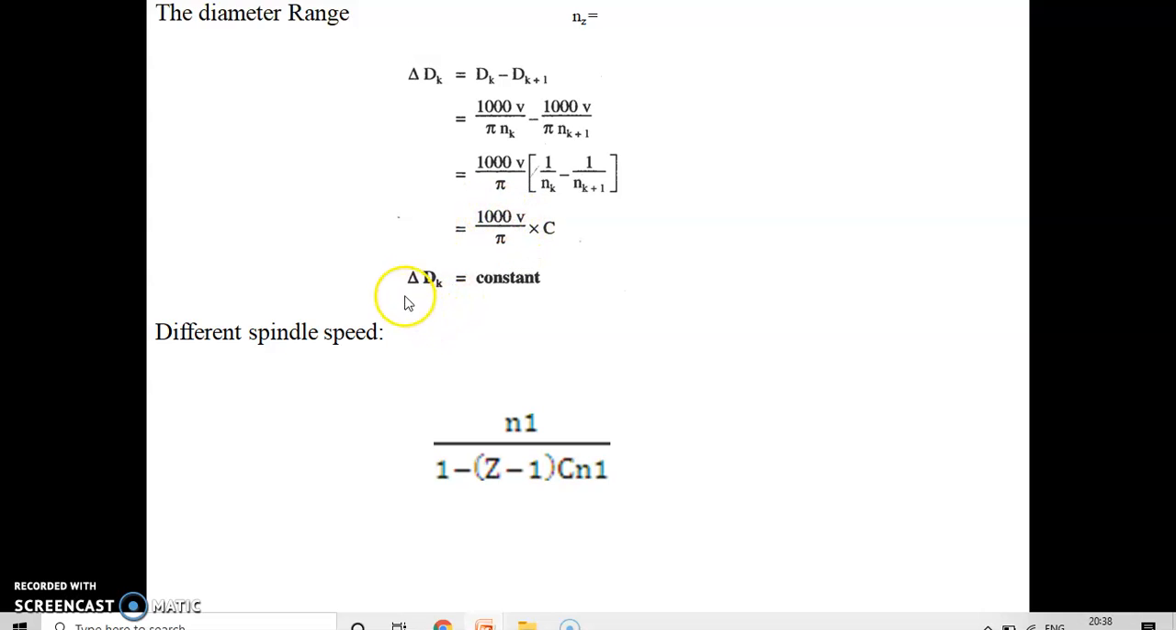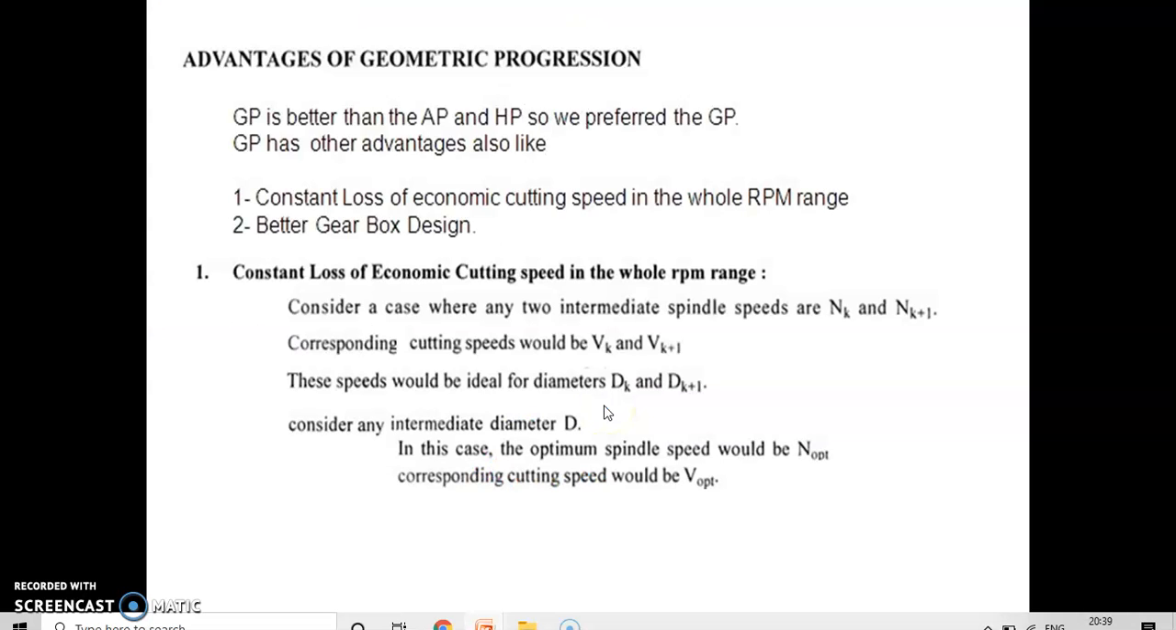So here, what will be delta dk? It is going to be constant. So this is the diameter range. And what about the spindle speed range? The spindle speed range is n1 upon 1 minus z minus 1 into c into n1. This c is the constant of the reciprocal. So this is what you consider as the different spindle speed range.